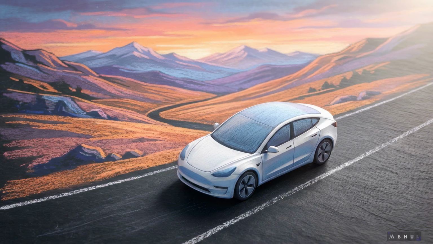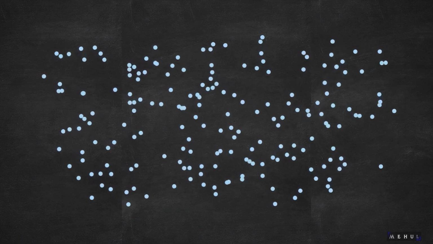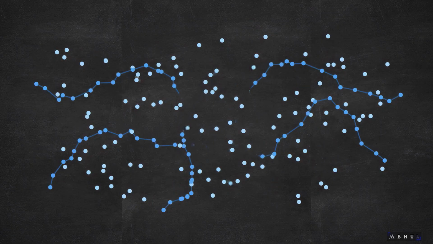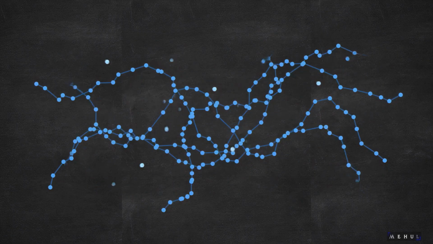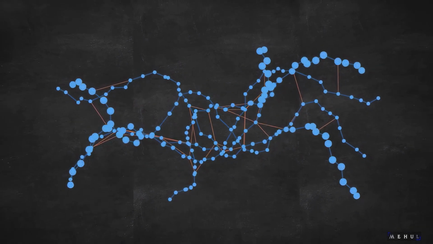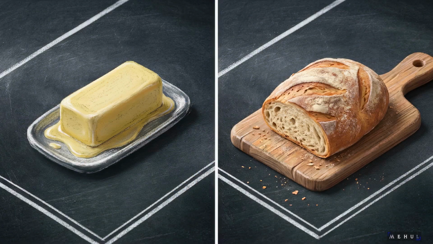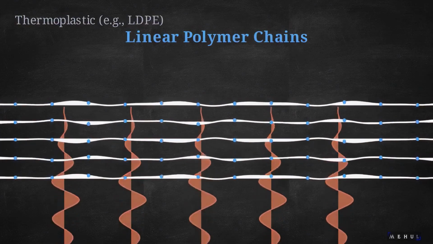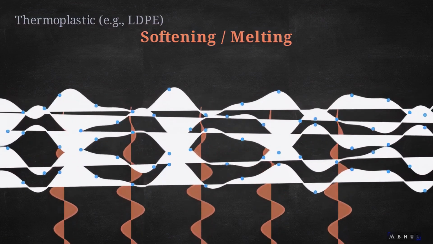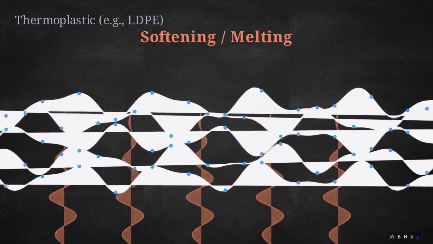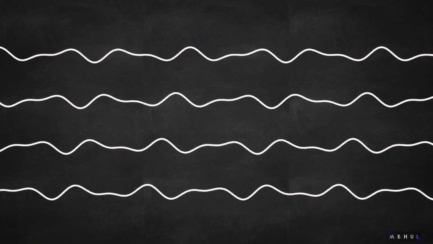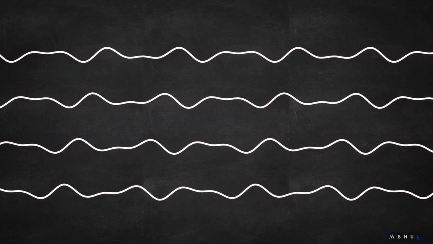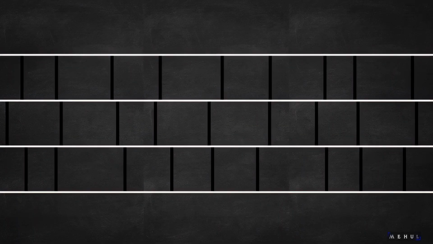Scaling up from ions, we reach macroscopic material strength through polymers, massive macromolecules formed by linking thousands of repeating monomer units. The thermal behavior of these materials is best remembered with a simple exam mnemonic: butter versus bread. Thermoplastics, like low-density polyethylene, consist of individual linear chains. They melt when heated and can be reshaped repeatedly, like butter. Thermosetting polymers rely on three-dimensional cross-linked networks. Once they are cured by heat, they harden permanently, like baking bread.